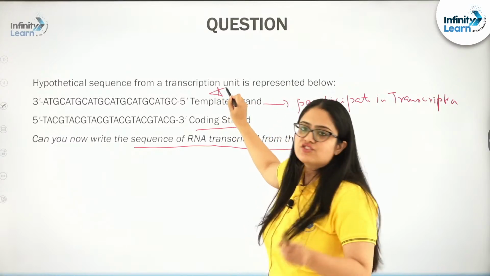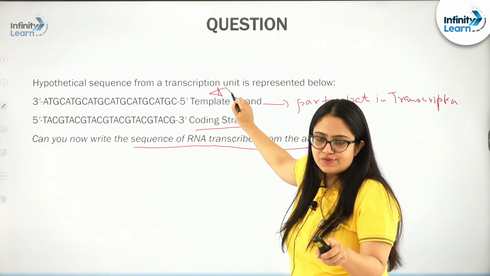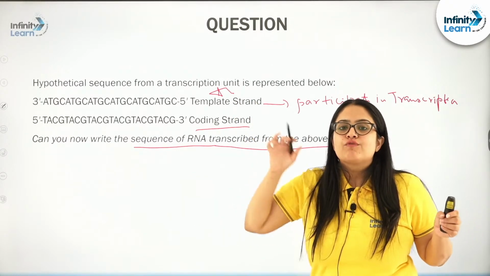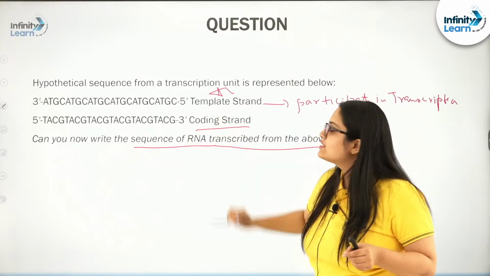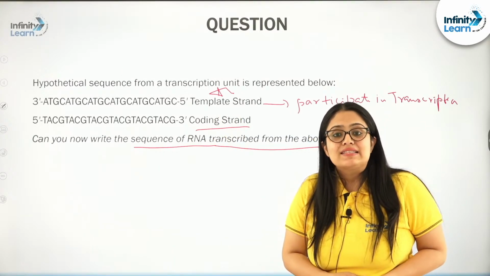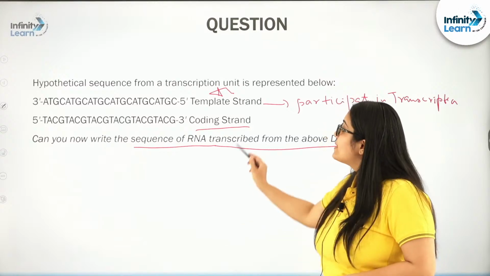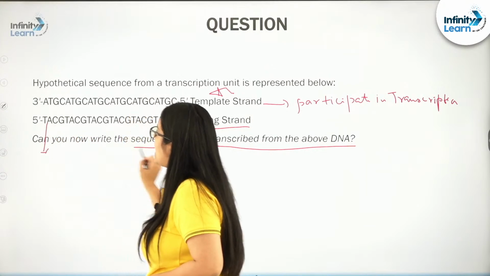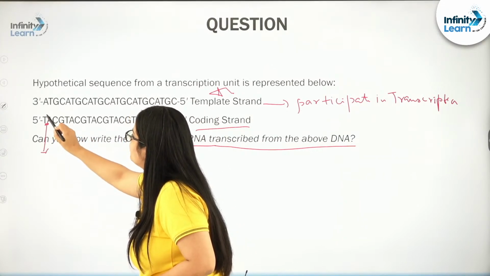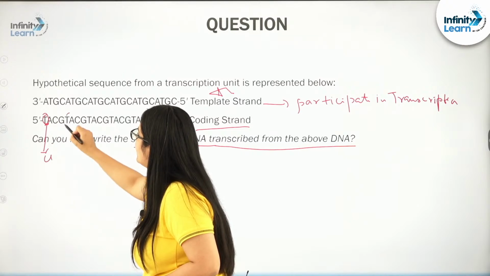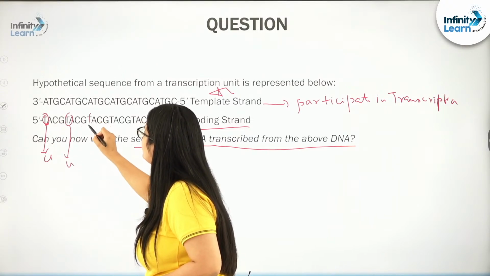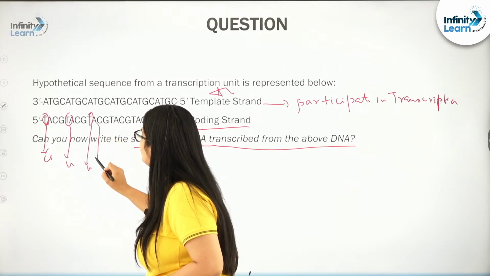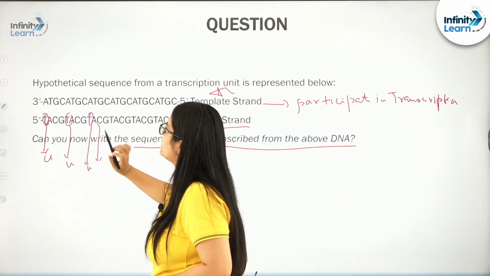Remember, the template strand will participate in the transcription process, and the sequence of nucleotides formed in the RNA from this template strand will be the same as that of the sequence present in the coding strand, except wherever there is T, there will be U in the RNA.